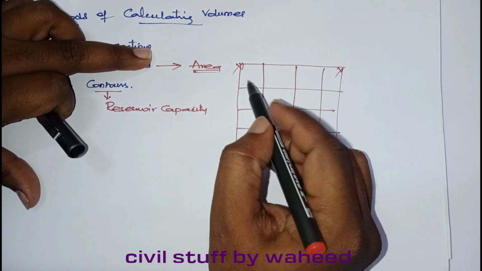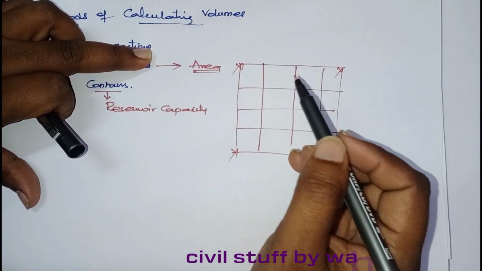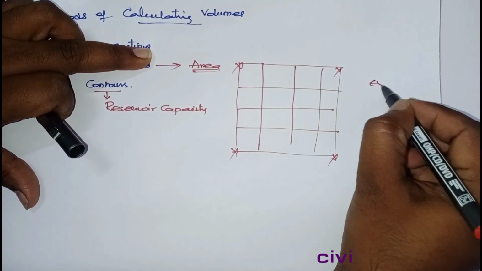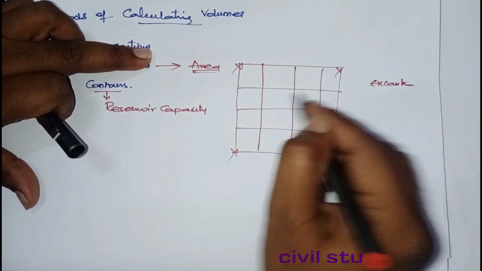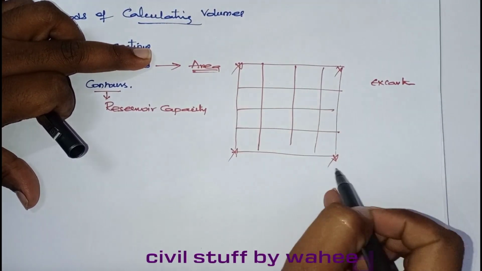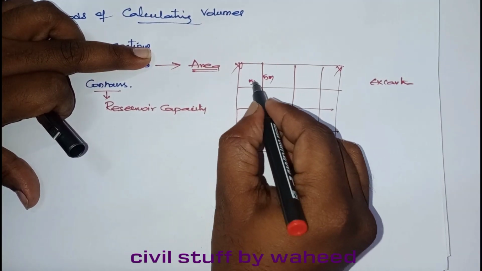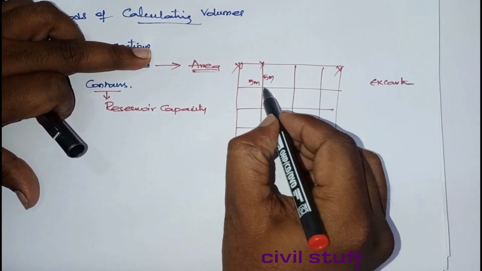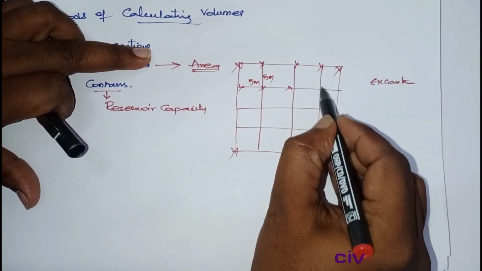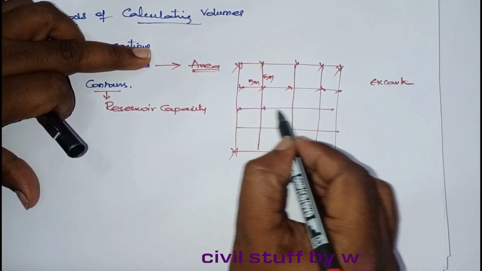Okay. Before excavation or before filling, take excavation for example. They will fix some reference point. Based upon the reference, they will go for a grid, say 5 meter by 5 meter, and take the initial readings at every interval.